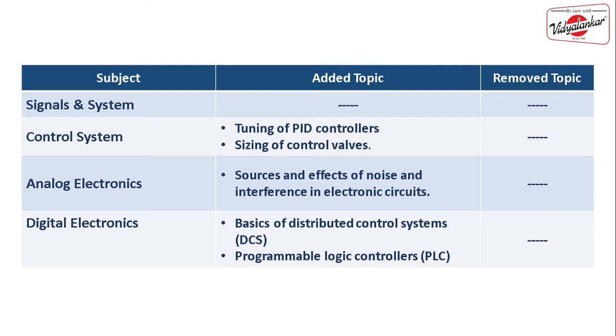There are two things which are added into the subject called control system: tuning of PID controllers and sizing of control valves. Basically there are two three methods such as the Ziegler-Nichols method, which can be used for finding out the proportional gain, integral gain, and derivative gain in PID control. In a closed loop control system, to control a specific parameter such as temperature or pressure, we are using a PID controller.